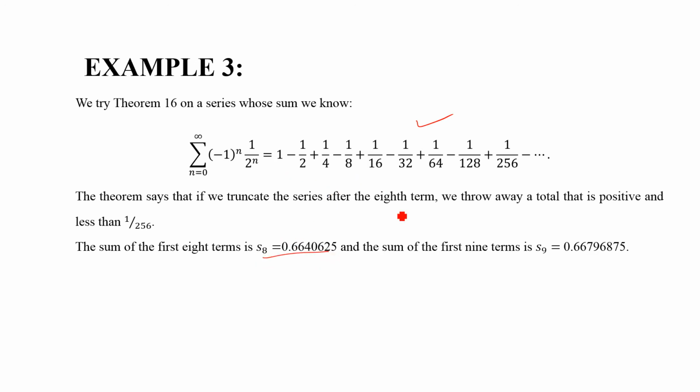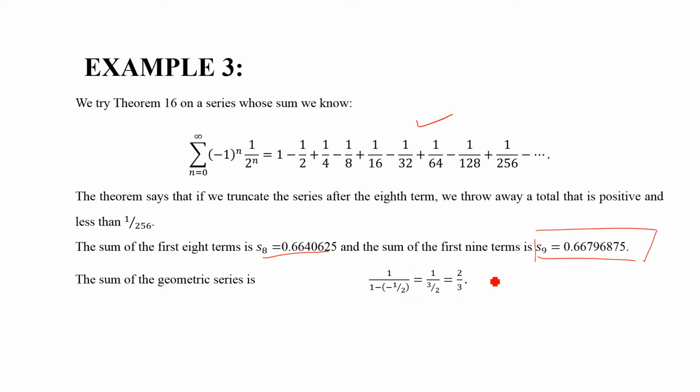You can find it very well, and you know how to find it. S9 can be found, and its value is this. So the actual sum of this geometric series, with common ratio minus 1 by 2 and first term 1, is 2 by 3. That is, L is 2 by 3, right?